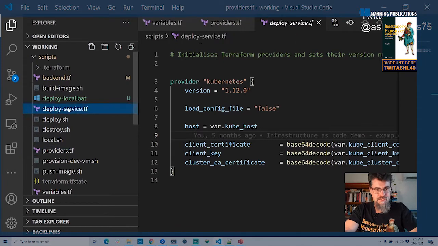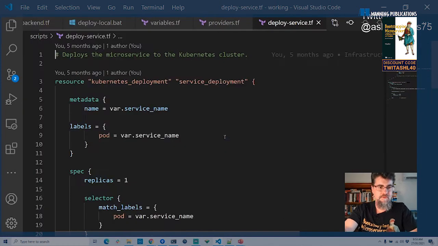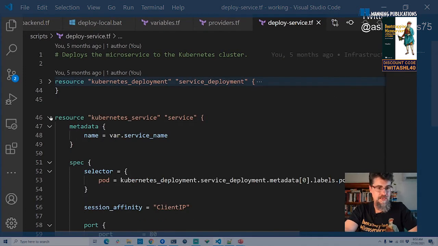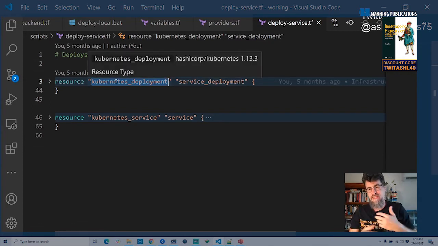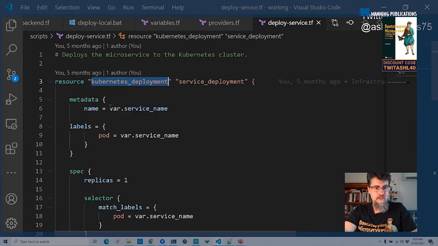This is the important one. This is the Terraform code that actually deploys our microservice. There's two parts to this. There's the Kubernetes deployment and the Kubernetes service. A Kubernetes deployment is something that basically manages a replica set for us and a bunch of pods. Now we're only instancing one pod here, but you could instance as many as you want. And this deployment is basically responsible for keeping them alive. If any of them die, it's going to boot them back up again.